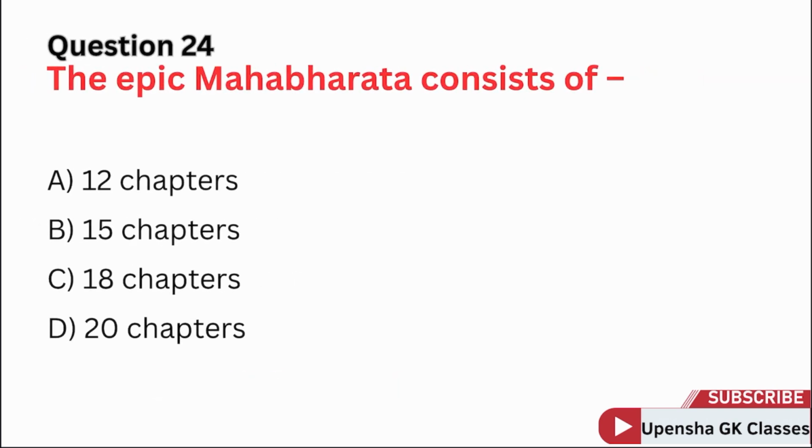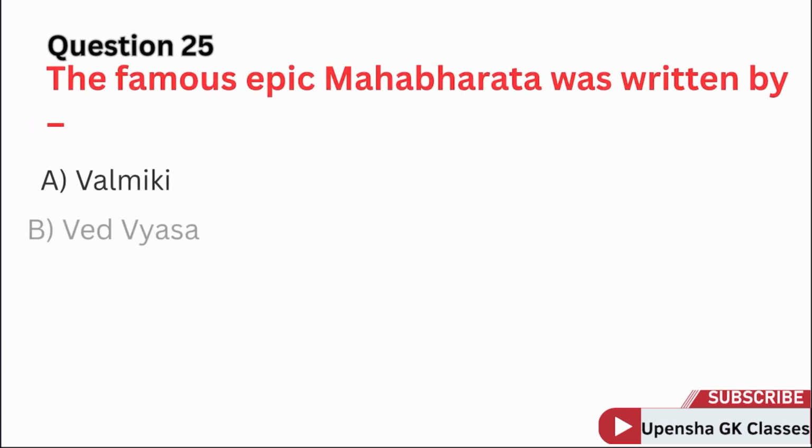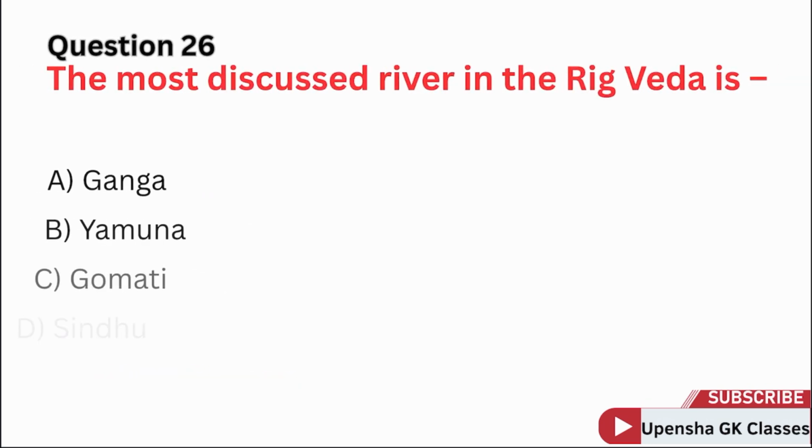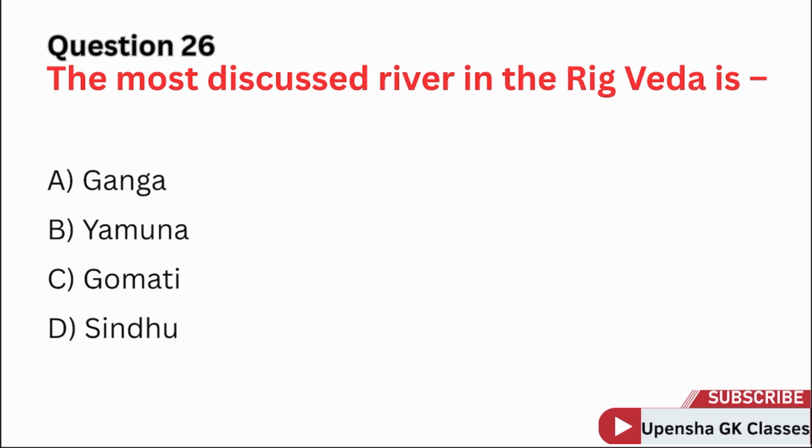Question 24. The epic Mahabharata consists of. Option C is the correct answer, 18 chapters. Question 25. The famous epic Mahabharata was written by. Correct answer option B. Ved Vyas. Question 26. The most discussed river in the Rig Veda is. Correct answer option D. Sindhu.